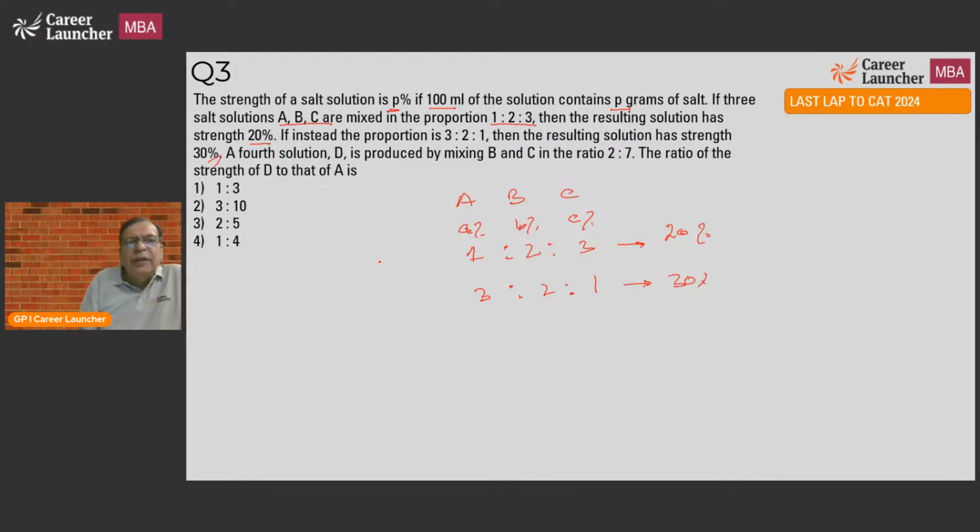A fourth solution D is produced by mixing B and C. What is D? D is nothing but B and C in the ratio of 2:7. The ratio of strength of D to A would be how much? We need to find the ratio of strength of D to A.